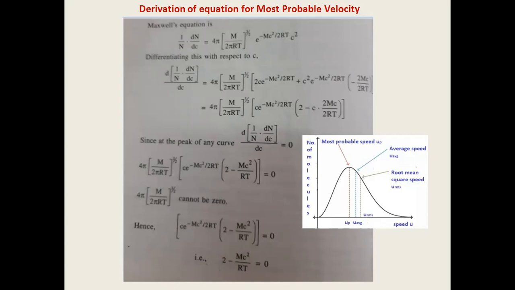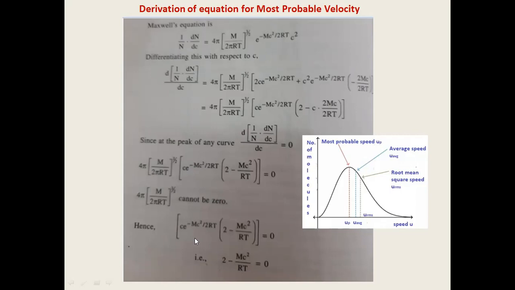When I equate the whole equation to 0, the RHS part also becomes 0. However, the RHS now has two terms. One is the constant 4π (m/2πRT)^(3/2). You know m is the molecular weight of the gas, R is the gas constant, π and T. These are all constants. They have fixed, finite values. So definitely their products and quotients cannot be 0. So this cannot be 0. Which other term can be 0? Because it's a product we are looking at, the second term can be 0.